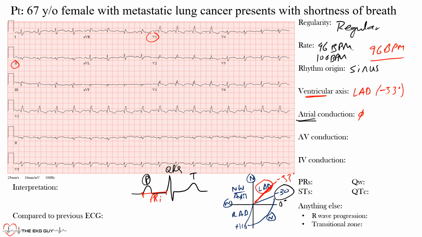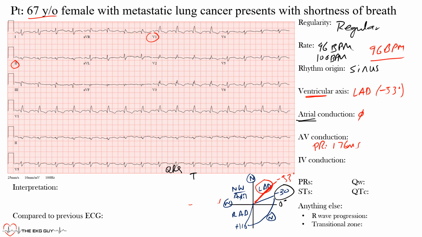So the PR interval here that the machine has given us is 176 milliseconds. Remember that the normal PR interval in our adults, which we have here, is 120 to 200 milliseconds, so within our normal limits. So a normal PR interval.